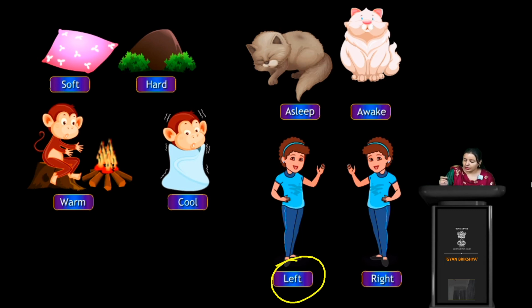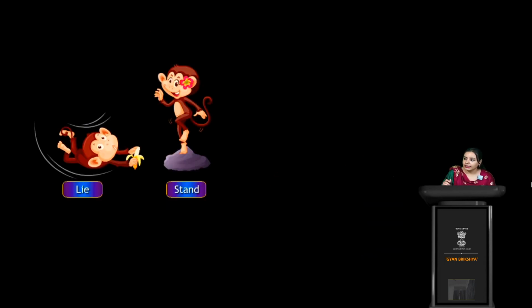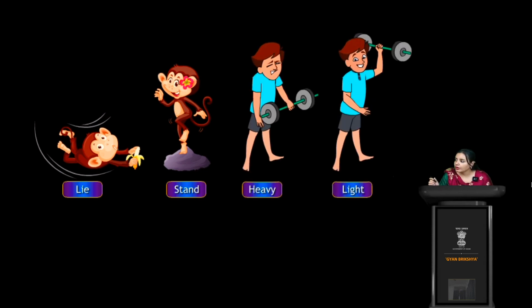Now, this is another word called left, and the antonym of left is what? Right. Means what? Opposite. So, right hand and then left hand. So, antonyms work like this. Now, lie and then stand. Right? So, this is another antonym we have covered.